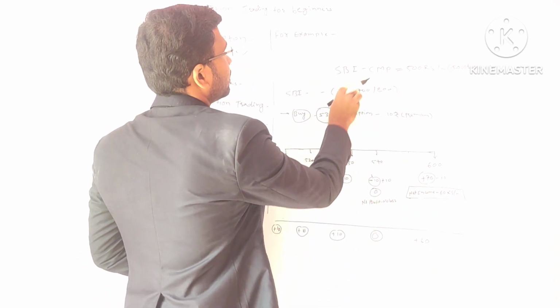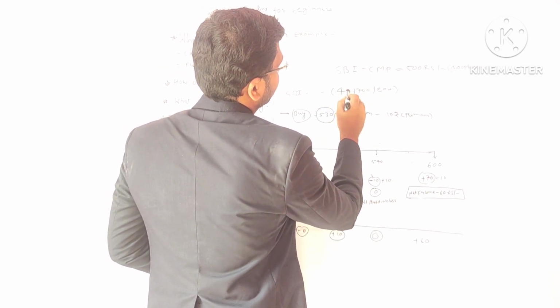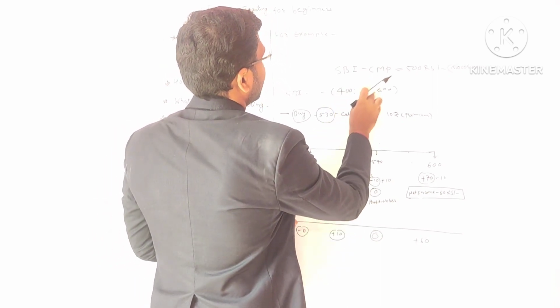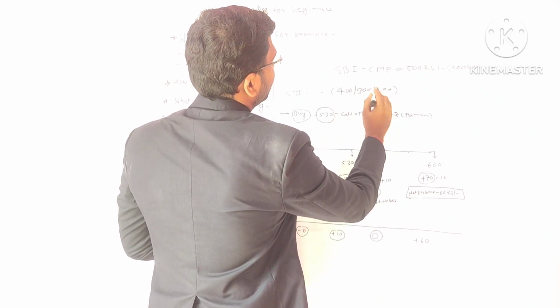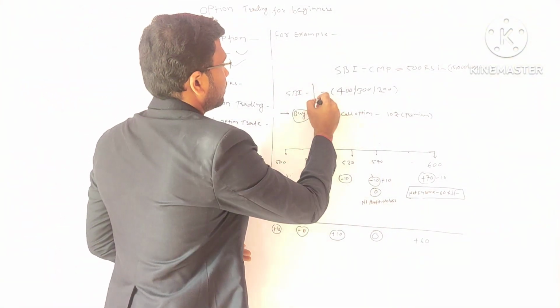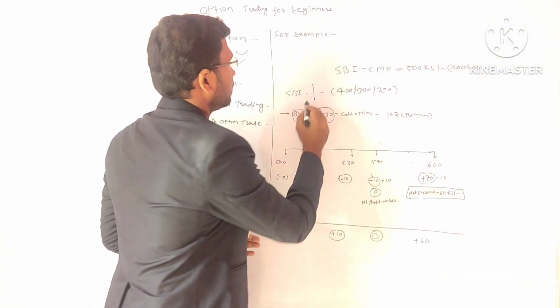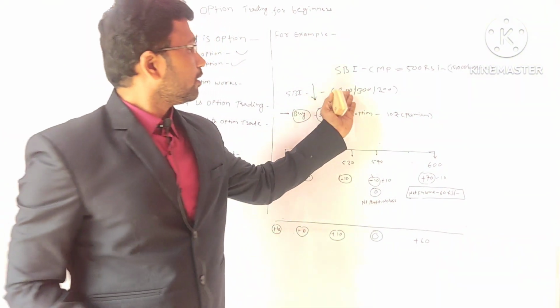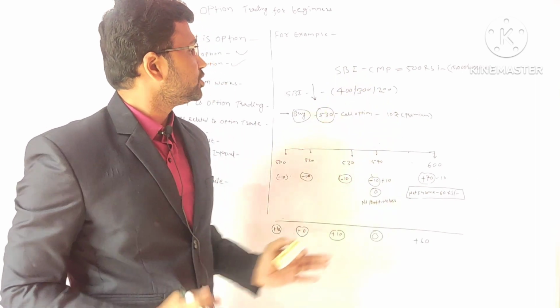It will go down to 400, 300 or 200. So you decided that you have done some analysis, and after the 3 months, the SBI price will be down from the current market price to 400, 300 or 200, any range.